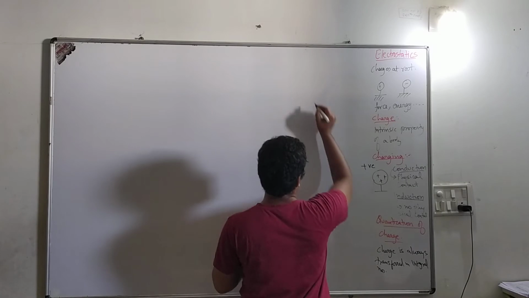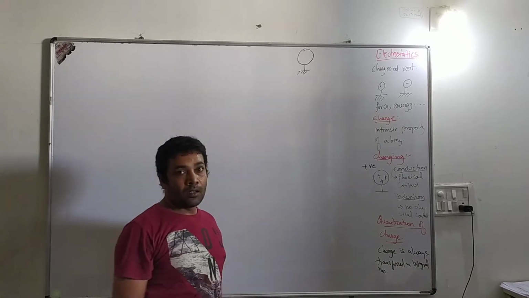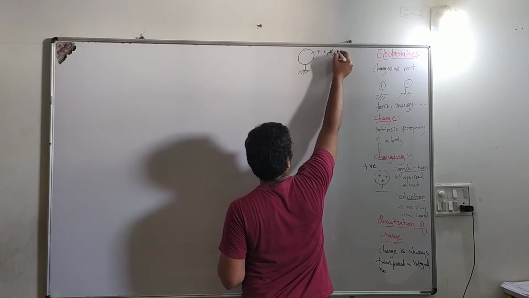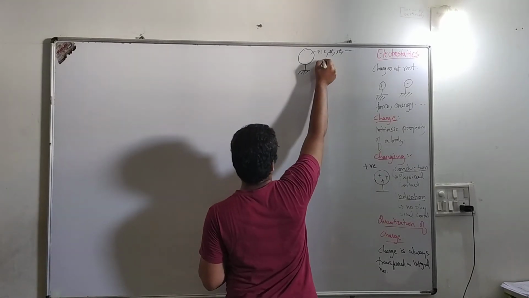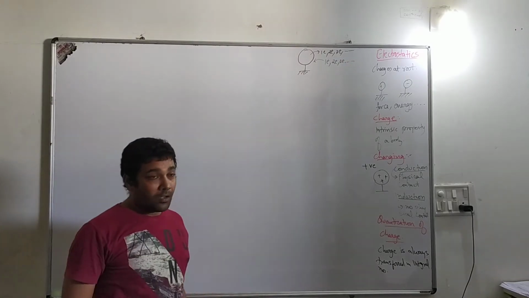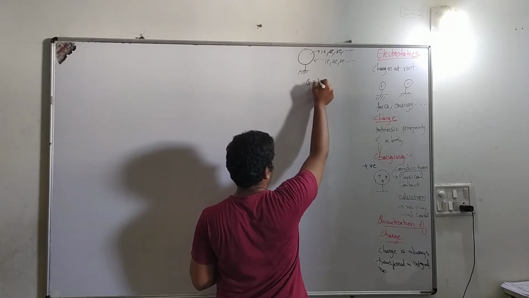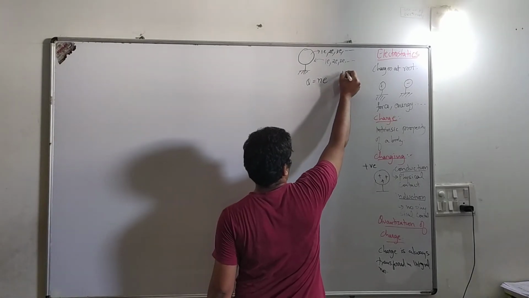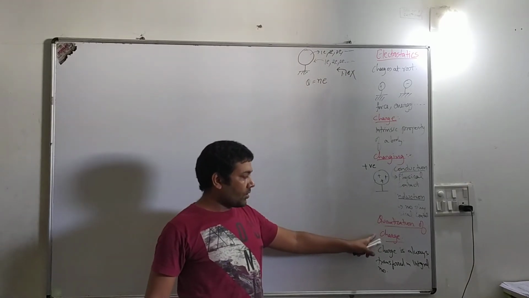That means if there is one object given to you, from this body either you can take out 1 electron, or 2 electrons, or 3 electrons, 4 electrons, or you can also give it 1 electron, 2 electrons, 3 electrons, or as many as you want. The thing to notice here is that the body can be given a number of electrons which are integral multiples. You cannot give 1.1 electrons to this body. That is not possible.